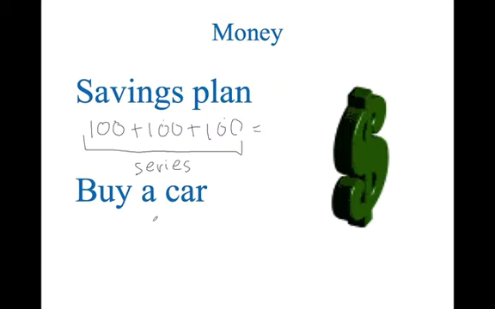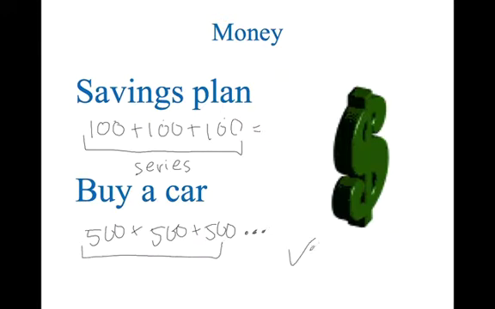The same idea with buying a car. You make car payments. Every month you pay $500 for a car, and the next month you pay $500, and the next month you pay $500, and so on. You want this to total to the value of the car.